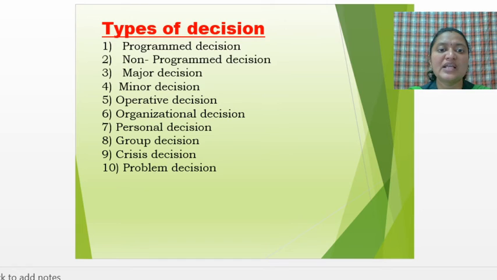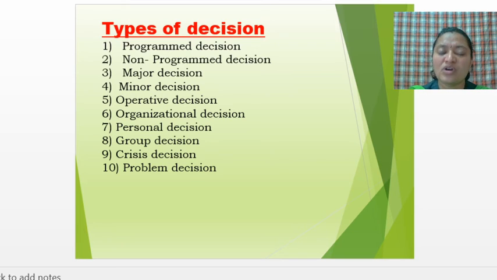Just briefly, I will tell you that basically you need to understand what you mean by decision making. Decision making is how to take a correct and right decision for the organization, and the manager always has to take a correct decision based on the selection of available alternatives. Okay, out of that he needs to select the best option or best alternative. And these were the types of decision. First one was program decision. It is taken by whom? It is taken by the lower level management.